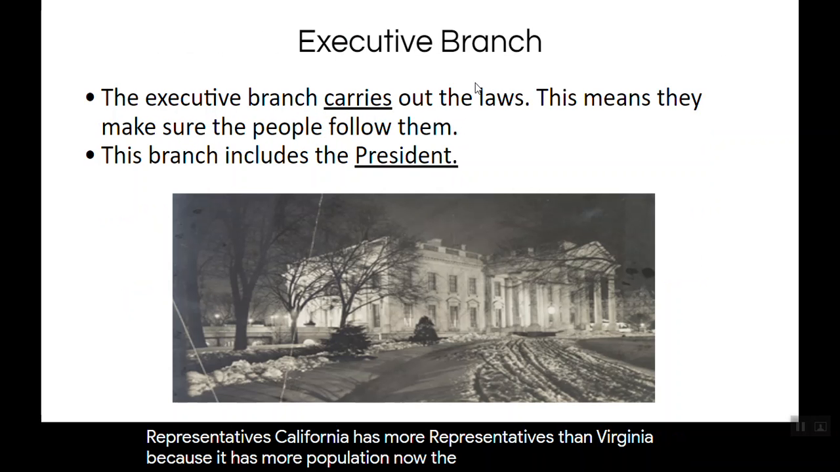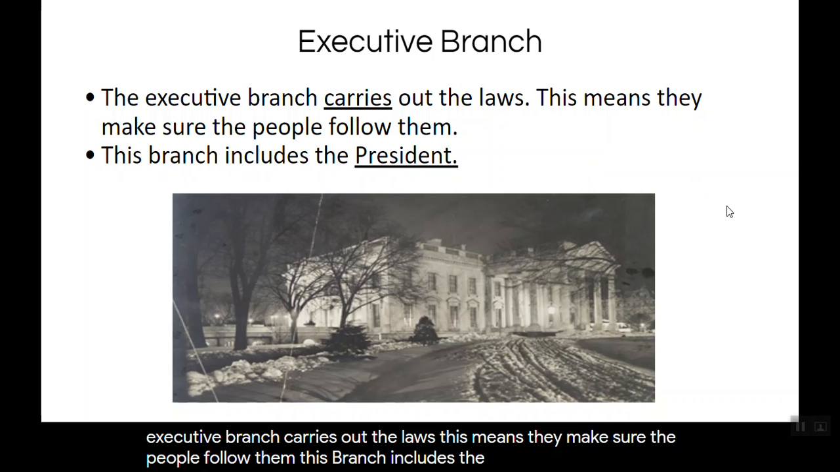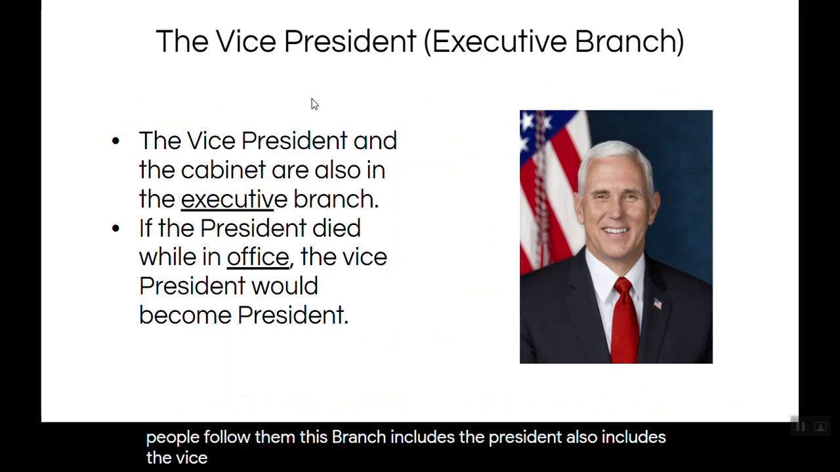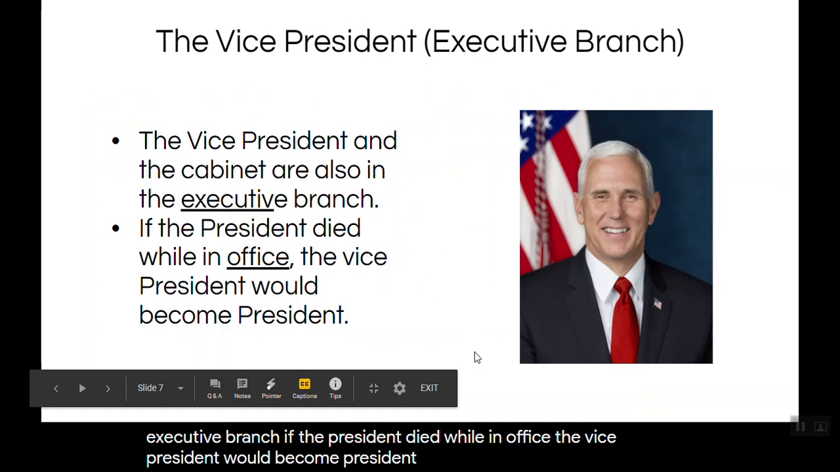Now the executive branch. The executive branch carries out the laws. This means they make sure the people follow them. This branch includes the president. Also includes the vice president. So the vice president and the cabinet are also in the executive branch. If the president died while in office, the vice president would become president.